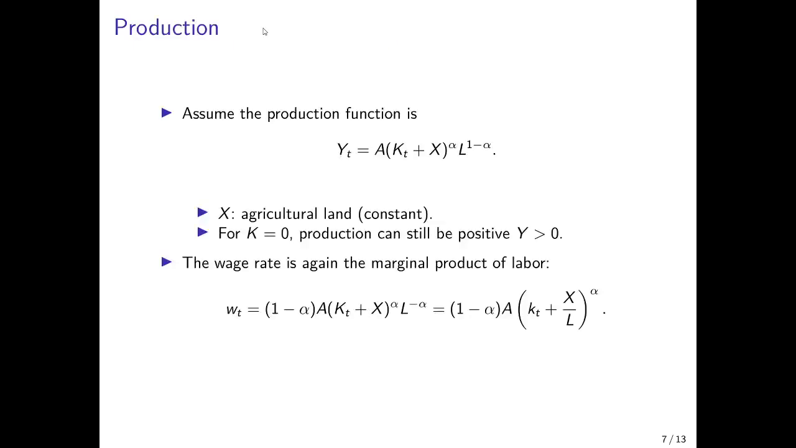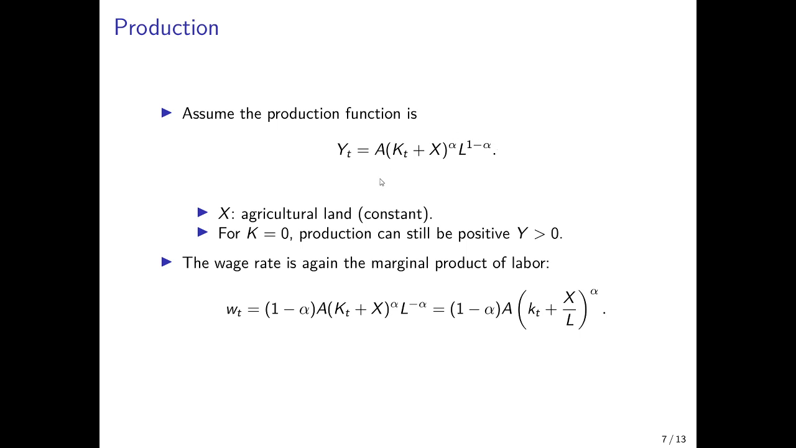Now we have to close the model again, and to this end we again assume that the production side of the economy follows a Cobb-Douglas production function of the particular form that we have here. The only difference to the basic overlapping generations model is now the presence of X, which is agricultural land that is constant and of fixed supply. So now output is produced with technology, which is constant and exogenous, capital and land with an output elasticity of alpha, and labor with an output elasticity 1 minus alpha.